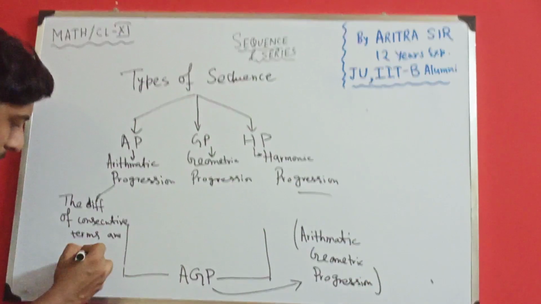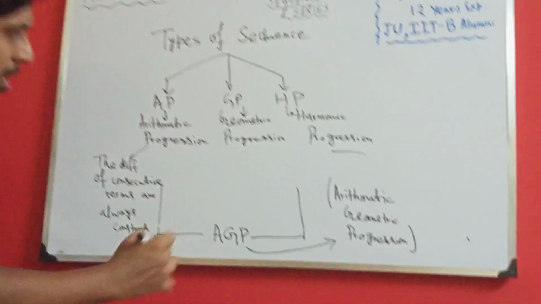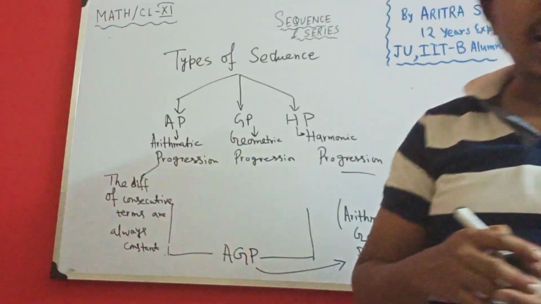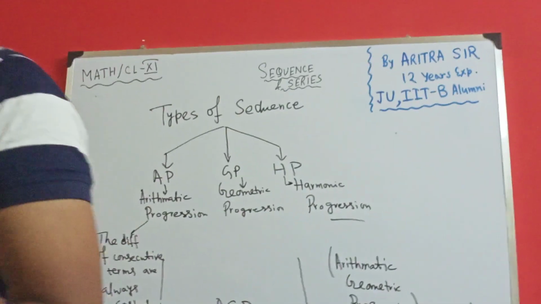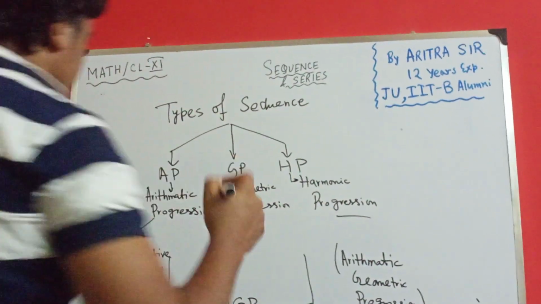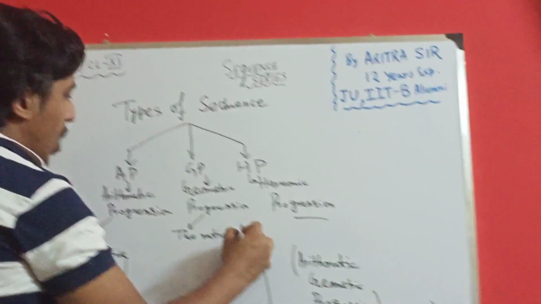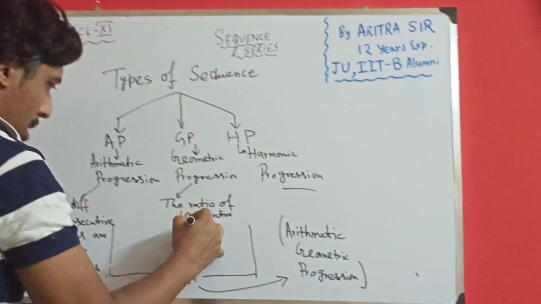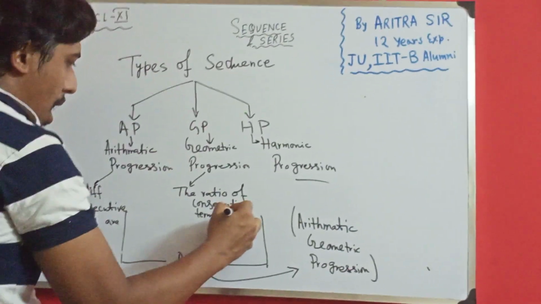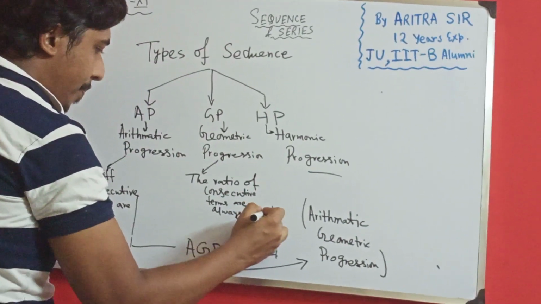What do you mean by geometric progression? The numbers are such that the ratio of consecutive terms is always constant.